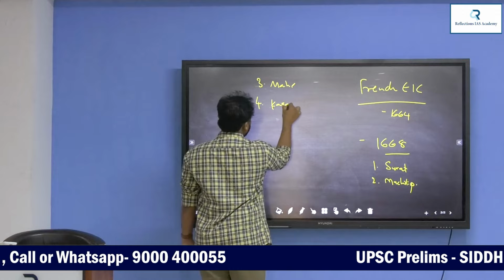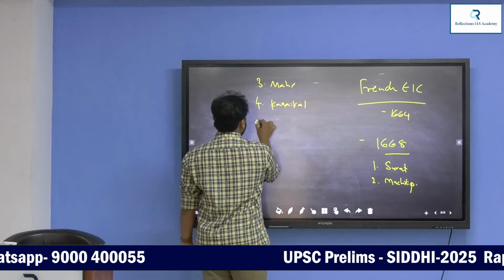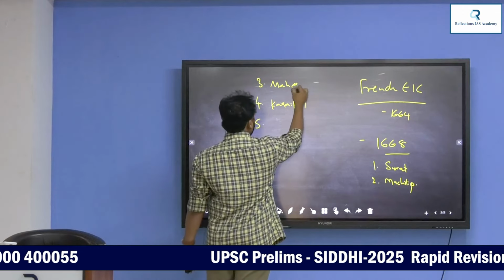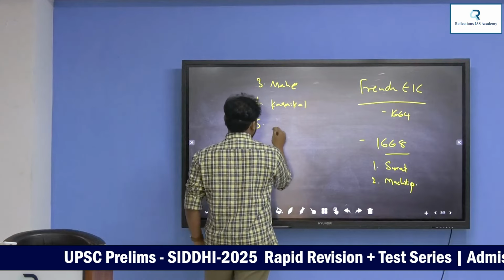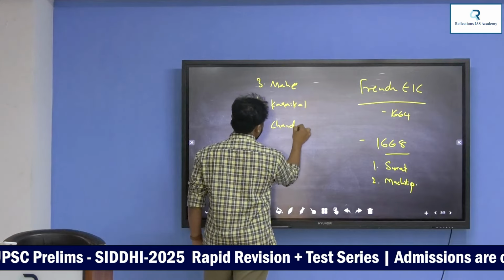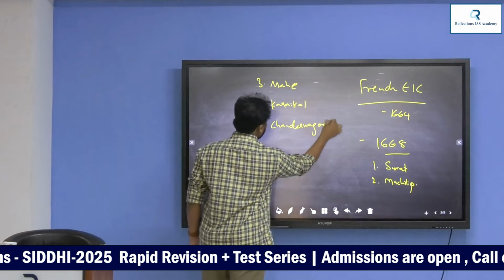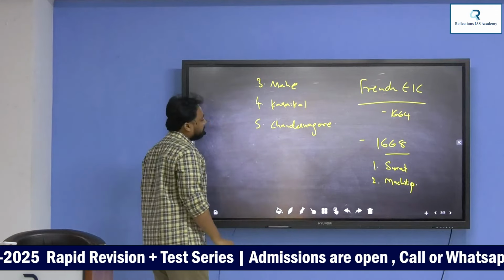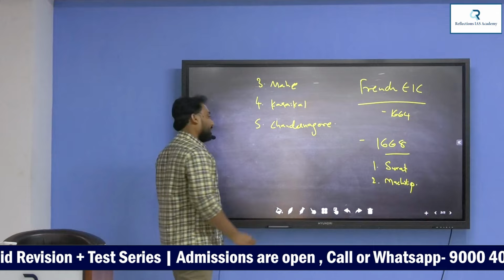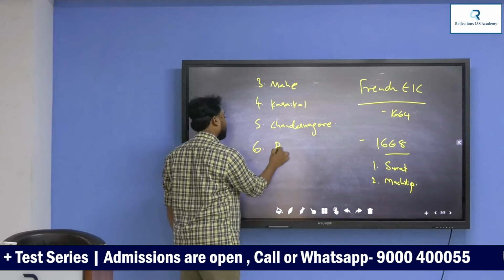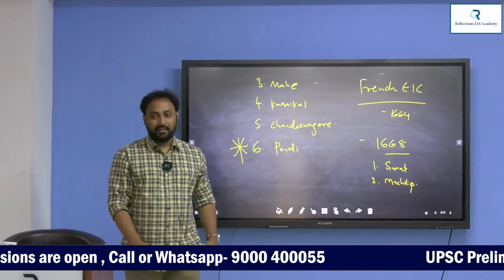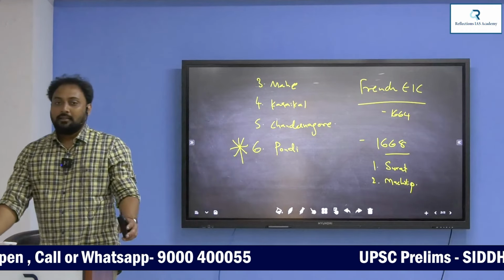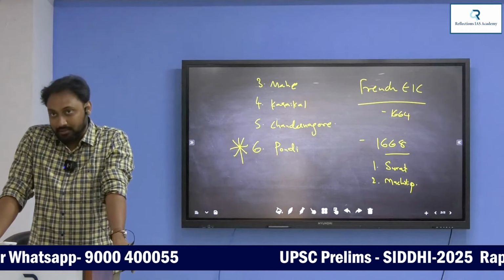The other settlements of the French: Mahe, Kerala; Karaikal, Tamil Nadu; Chander Nagore in Bengal. And apart from all these, the most important one, Pondi. This is the headquarters, Pondicherry. Pondicherry is the headquarters of the French.